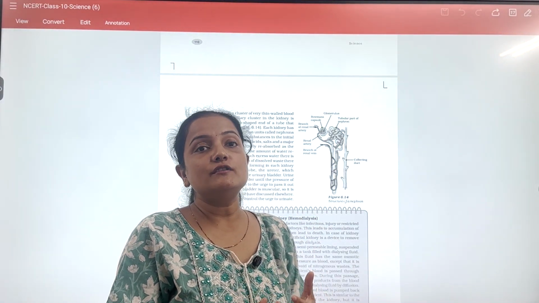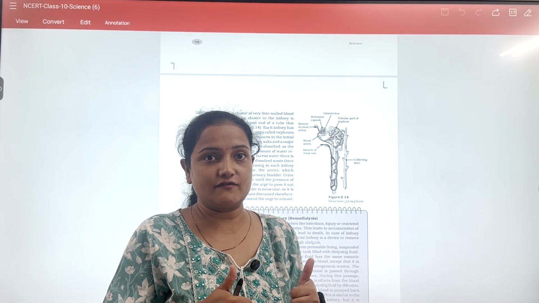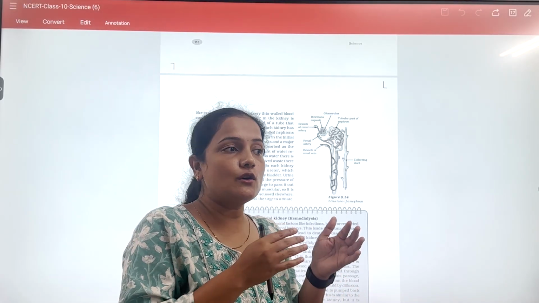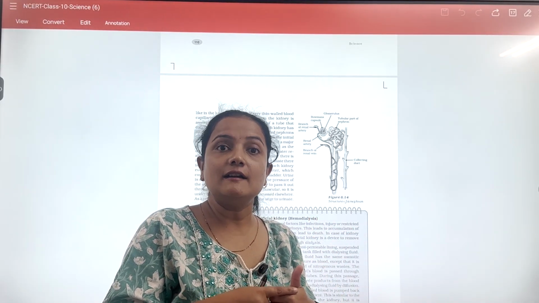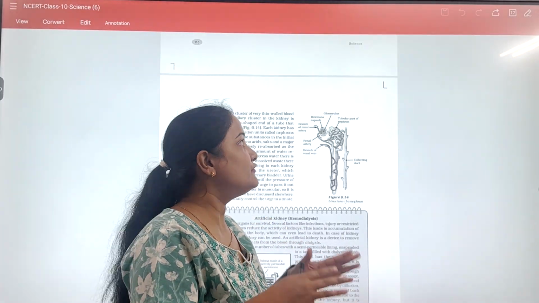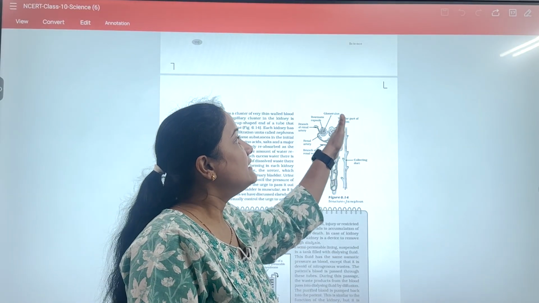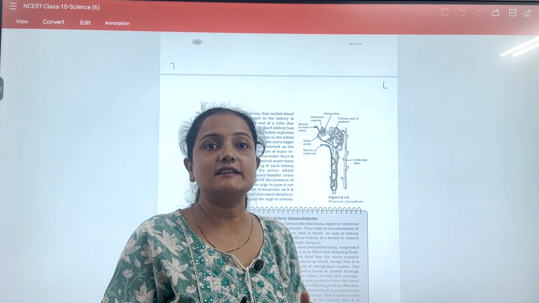Now, the distal convoluted tubule is the final check post for nitrogenous waste, the final check post for our filtrate. So, in the DCT, reabsorption of water plus salt balancing takes place. And then finally, from the DCT, our urine enters the collecting duct, the collecting tube.